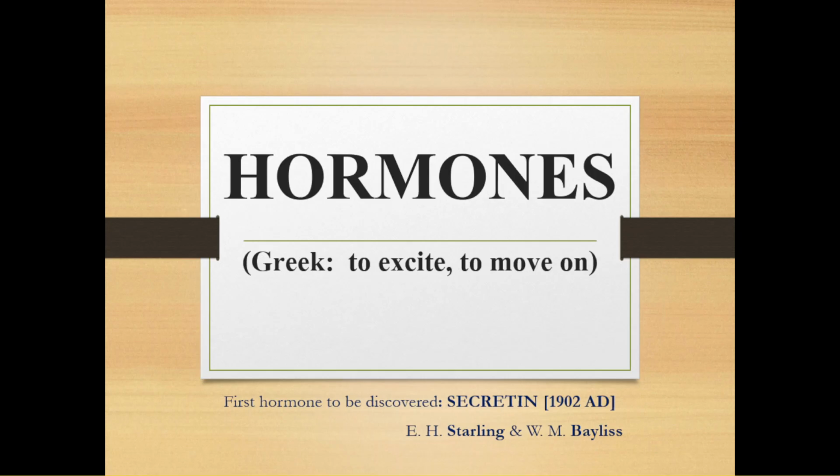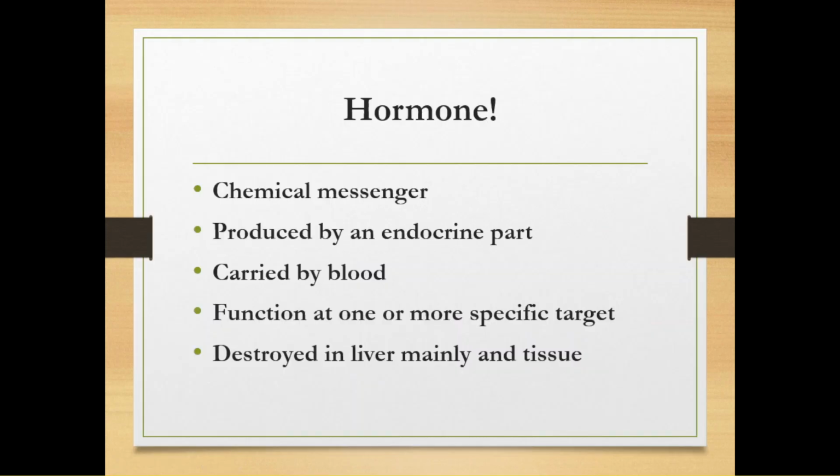we are going to discuss in detail. So hormone, what does it mean? In Greek, hormone means to excite, to move on, to arouse, or that means something happening. So, hormone is defined as a chemical messenger produced by an endocrine part of our body, carried into the circulation, and functions at one or more specific sites, and finally destroyed mainly in liver and body tissue.